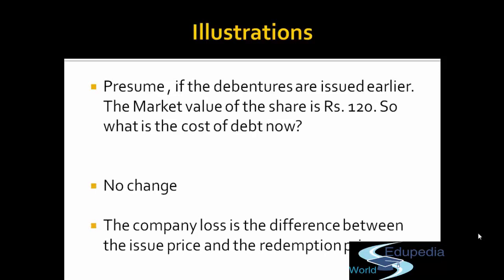Remember what I told you. We compute the actual loss to the company. The company has issued rupees 100. The company has to pay rupees 100. So irrespective of what exactly the market value of the share is, the company does not have any loss between the redemption value and the issue price. So even if the market value is provided, what we are taking in the numerator is the expense to the company, and there is no expense. So the market value of the share does not affect. So there will be no change. The cost of debt will remain the same as we computed in our previous two examples.